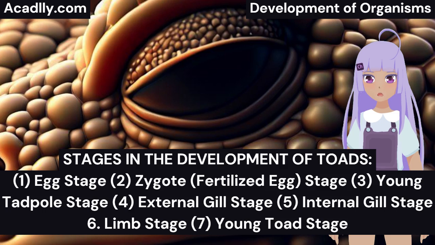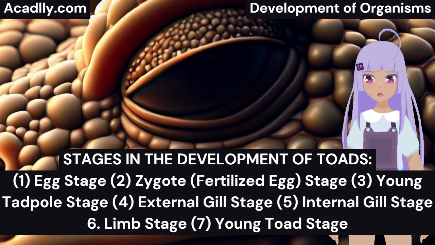5. Internal gill stage. Around 6 to 10 days after hatching, the external gills disintegrate, and the internal gills develop. An operculum, a gill cover, grows over the gills. The tadpole now breathes like a fish, and its tail elongates while muscles develop.